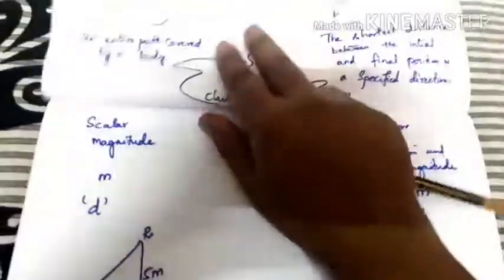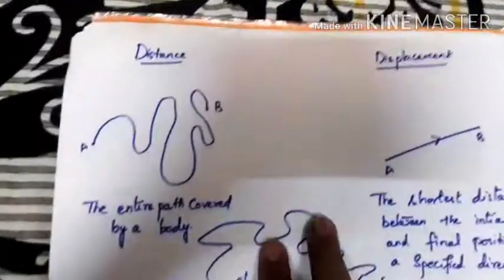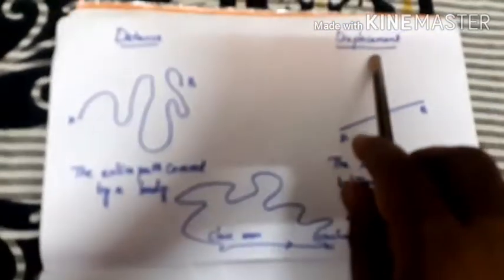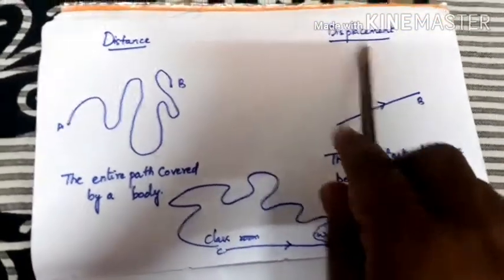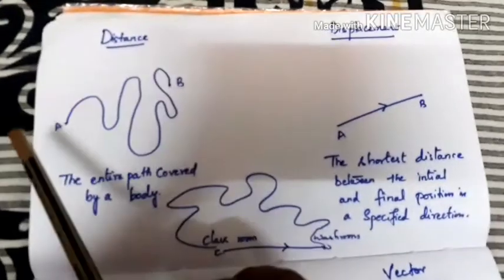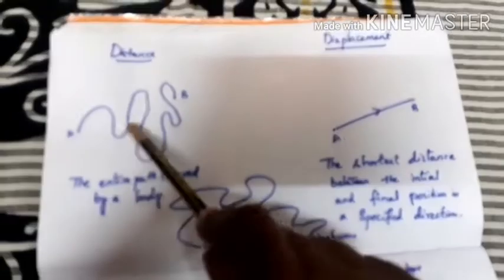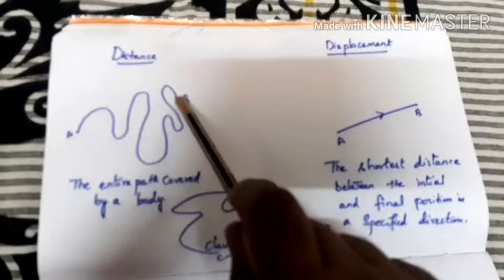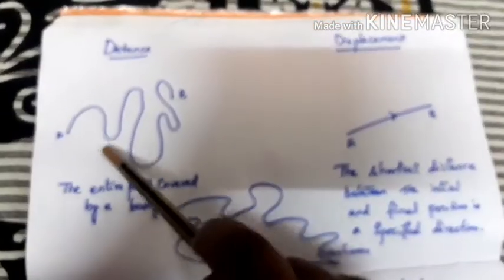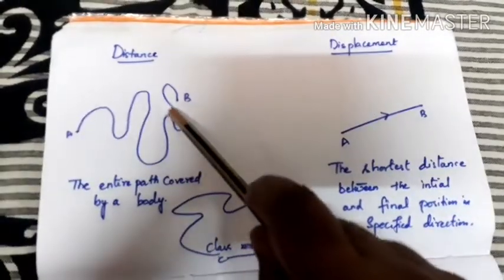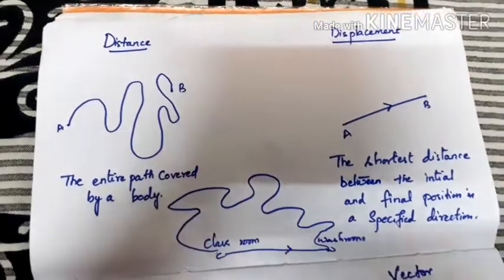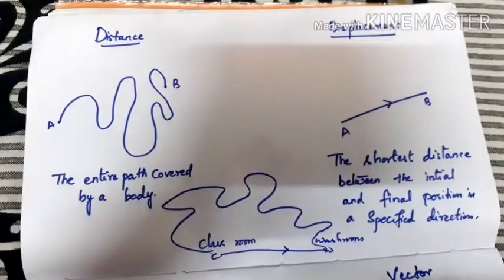Okay, here I'm going to tell you the difference between distance and displacement. So what is distance? You can see here is an object, and this object is moving. The entire path covered by a body is said to be distance.